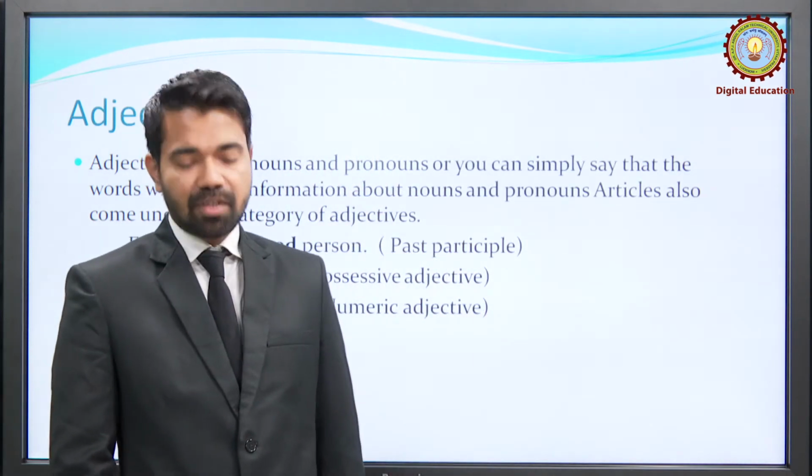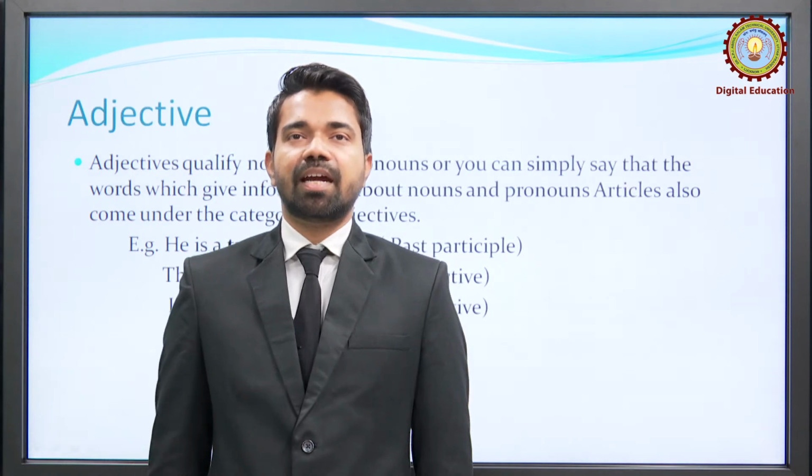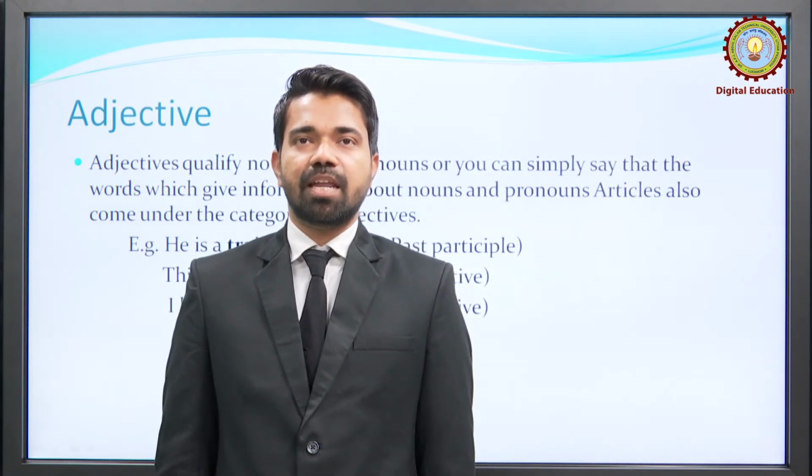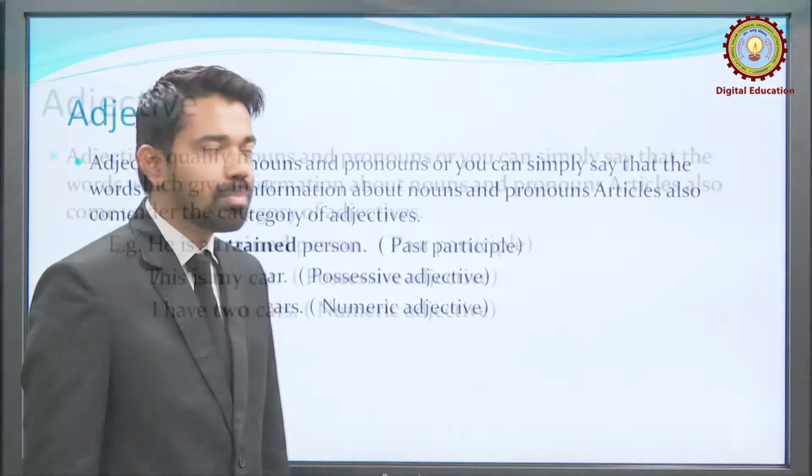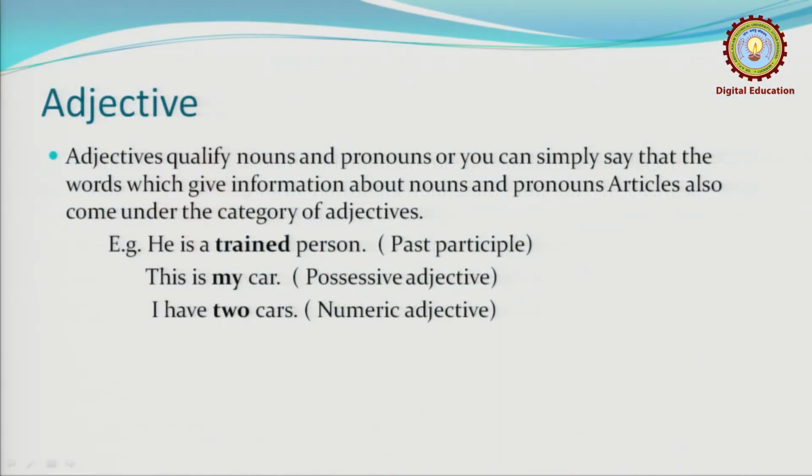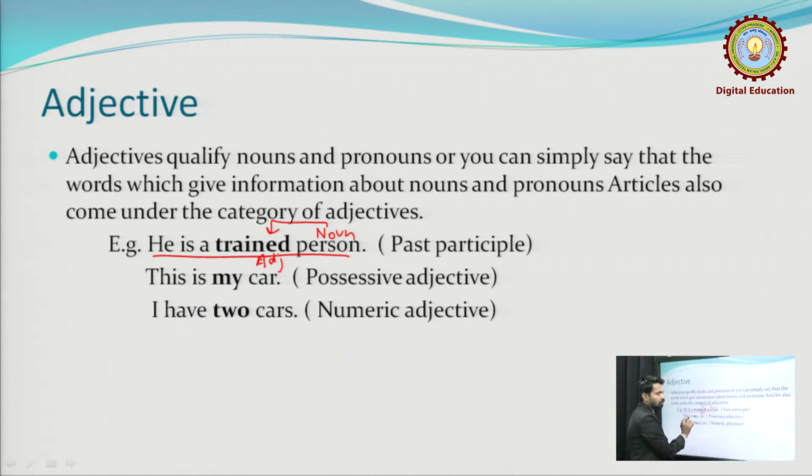So, what is an adjective? As you know, adjectives are the words which qualify a noun or pronoun. Here we see the examples. The first example is, he is a trained person. Person is a noun here, and the word trained is qualifying this person. So, this is an adjective. This adjective is formed from a verb, and the third form of the verb is written here. So, this is called a past participle.